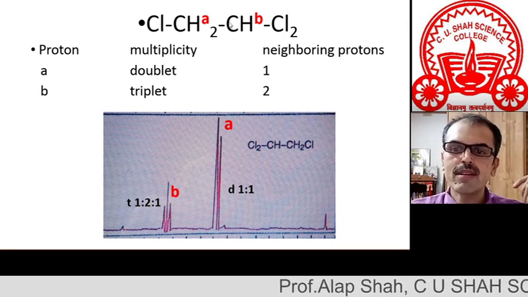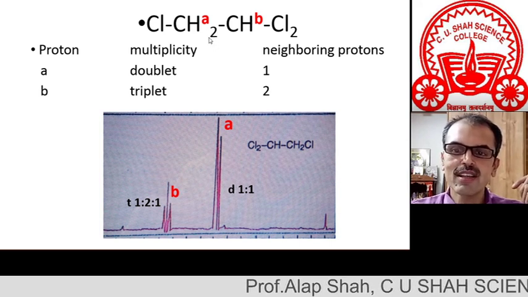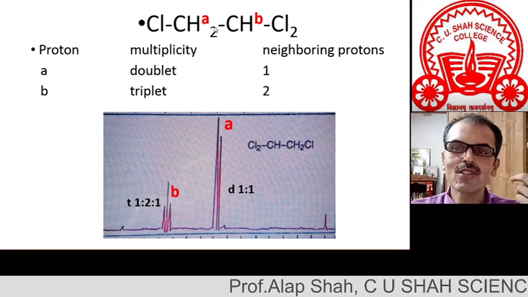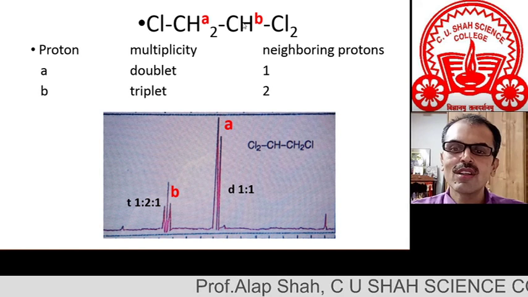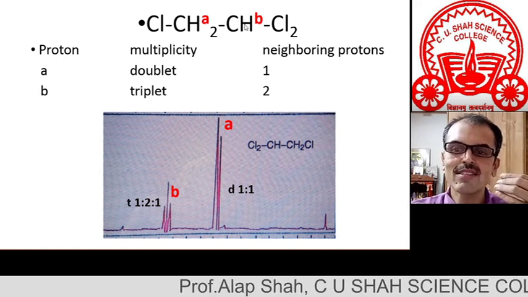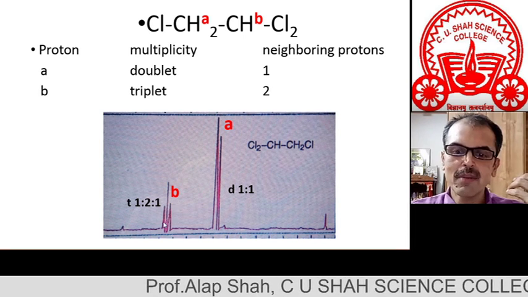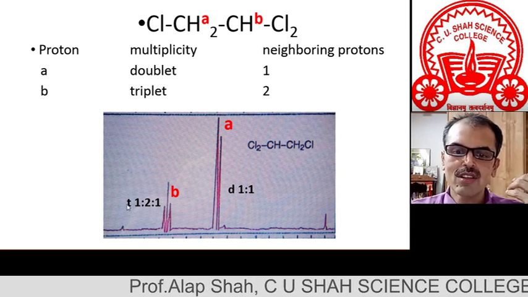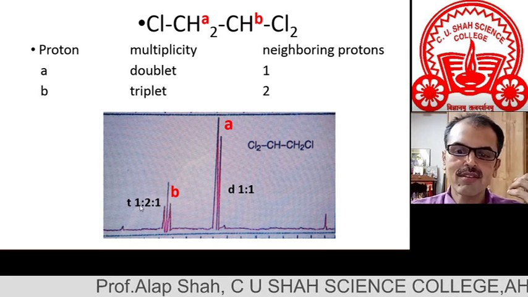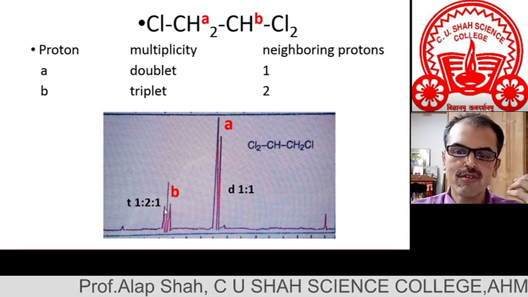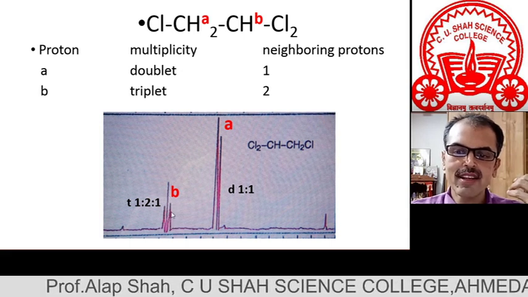What about proton B? Proton B has two neighboring protons here. So as per the n plus 1 rule, its own signal will split into n plus 1, so three lines, that is a triplet. You can see that signal B is a triplet, with the symbol small t, and the intensity of the lines would be 1 is to 2 is to 1, where the middle is a double intense line.